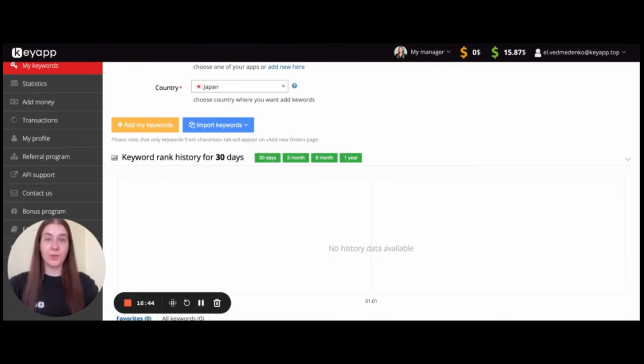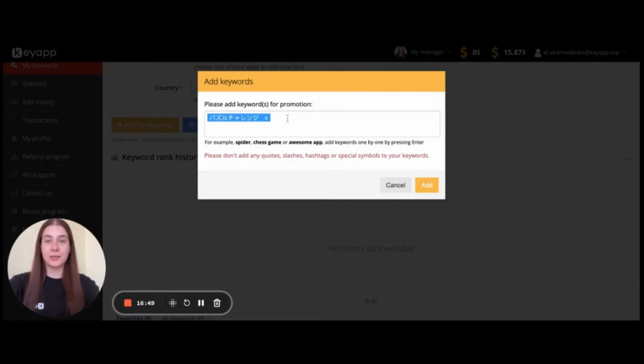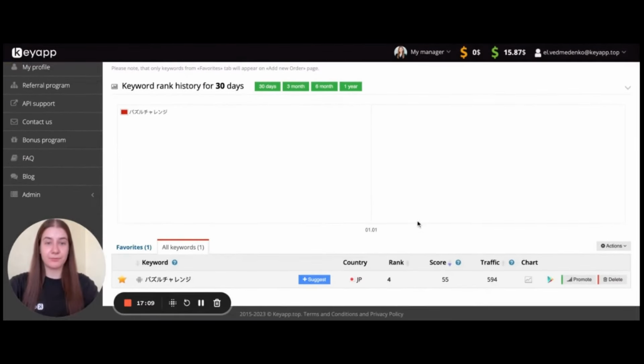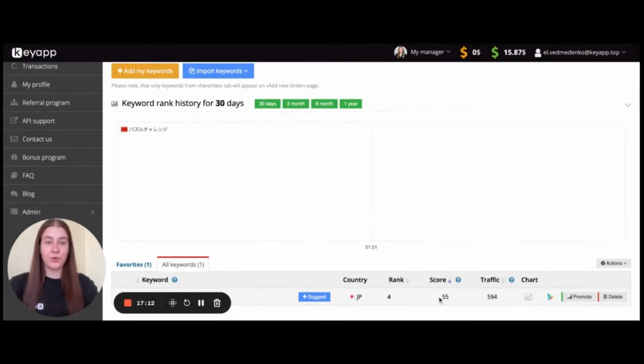Let's imagine that we work with a puzzle game, and here is the keyword provided by ChatGPT for this English phrase, puzzle game. So let's check the popularity. The popularity will show us if the keyword is really with high traffic, for example, because in English, the keyword puzzle game is a keyword of high popularity. So we check this score and we see that this score is 55, so this keyword is considered to be of high popularity.